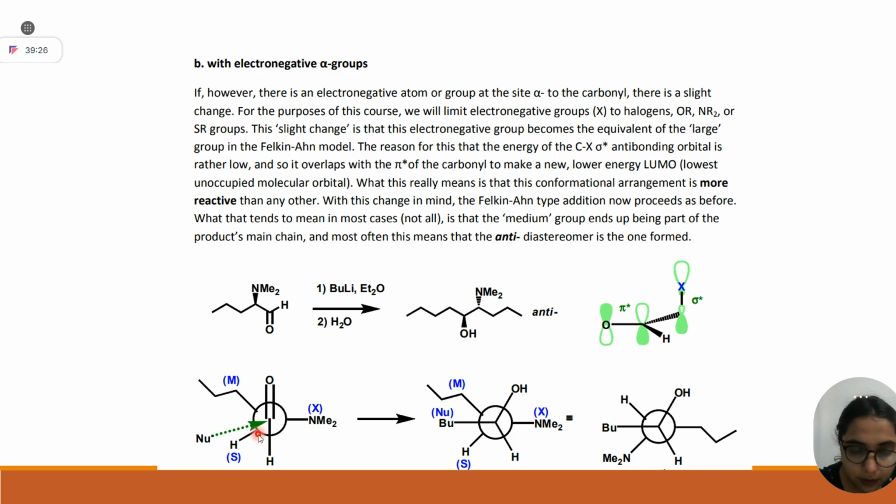Right now, for question solving basis, what I can teach you is that here there are three groups. This is your alpha carbon, it has a heteroatom, this group, and a dash, it is hydrogen. So as per the earlier rule, hydrogen you have to keep here only, as the medium group. Now your heteroatom has replaced your large group. Nothing changed. Now your nucleophile is butyl lithium. So butyl. So they have got this structure.